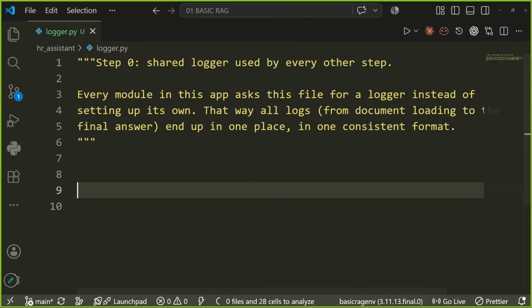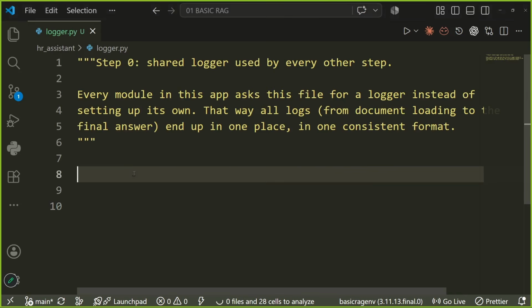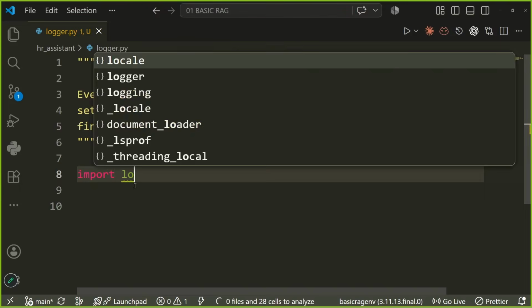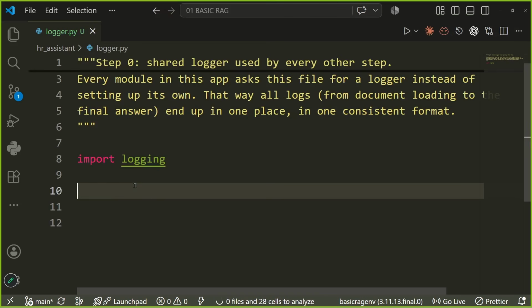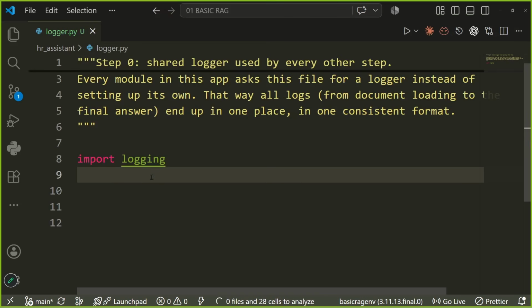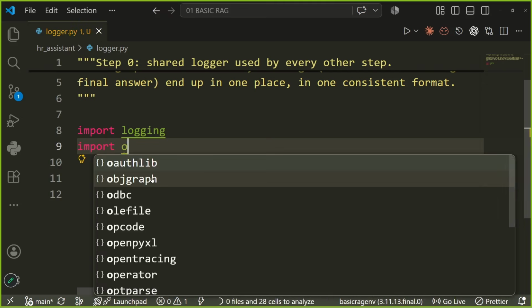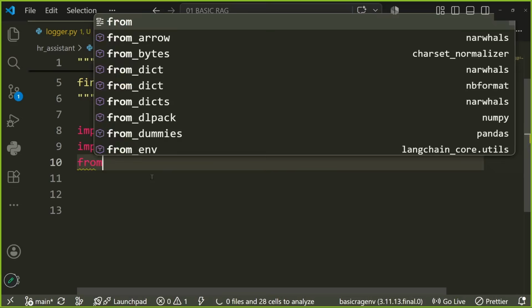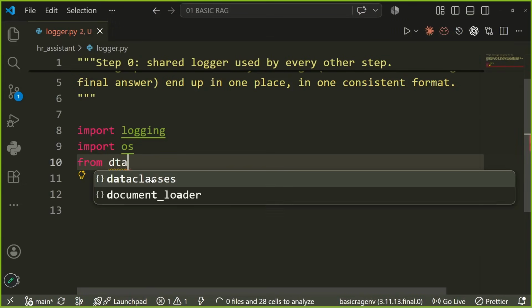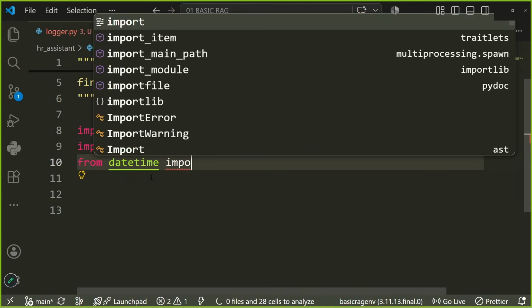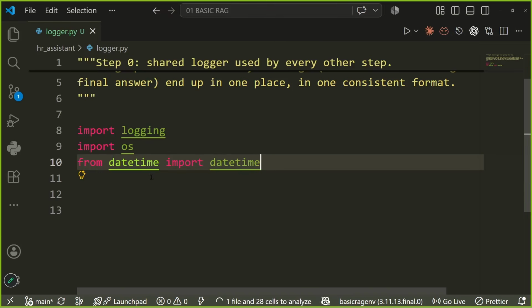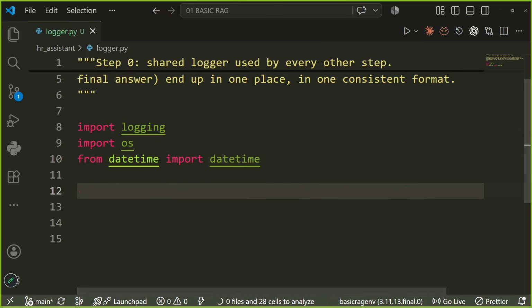Now how would we achieve it? We would achieve it very simply. We would import logging. Logging is a Python built-in module, so we don't have to install anything externally. We would import os, and from datetime, we would import datetime. Why do we need this? So that we can capture on what day exactly what happened.